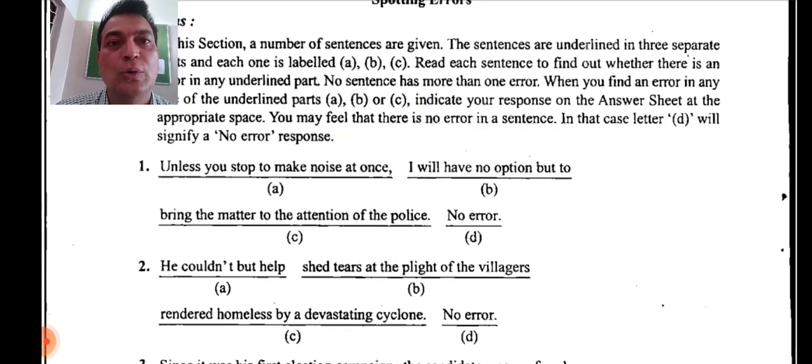Now here, unless you stop, after that what should be the form of the verb? What is given here? Infinitive is given here: to make. But actually when you use verbs like stop running, stop doing this or that, we use that word.